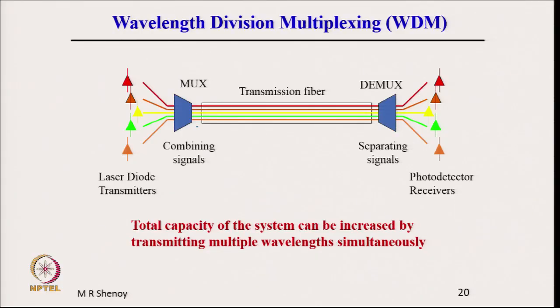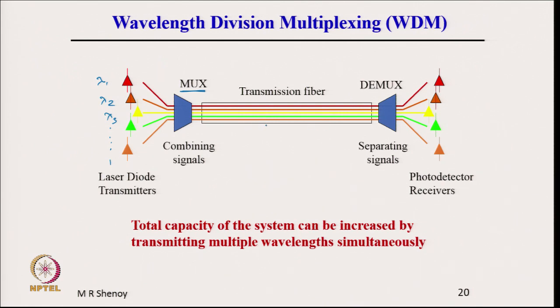In a wavelength division multiplexed system, in the transmission fiber there are a number of wavelengths. These are different wavelengths, lambda 1, lambda 2, lambda 3, input at the input end. Mux is a multiplexer which combines all the wavelengths. So, different carrier wavelengths are combined into one single transmission fiber.